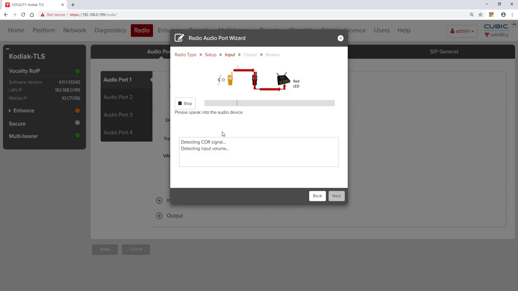Follow the prompts. Test 1, 2, 3, 4, 5, 6, 7. And then click OK.